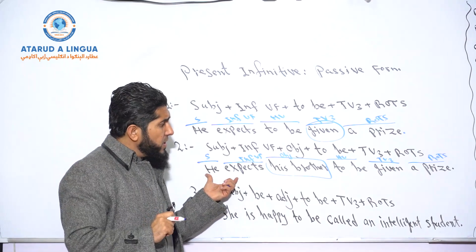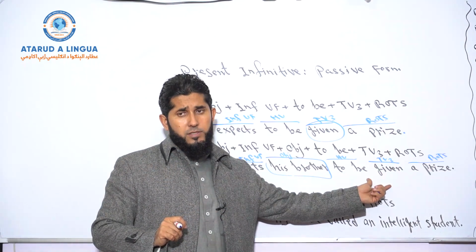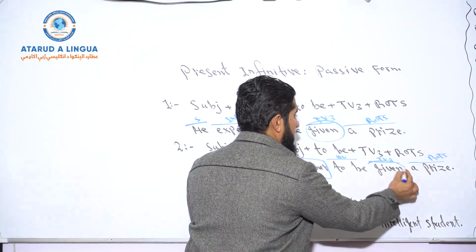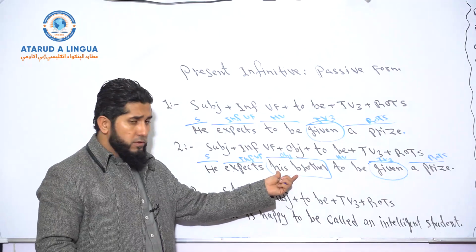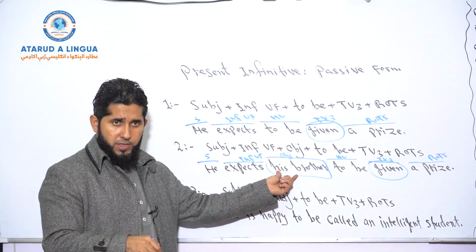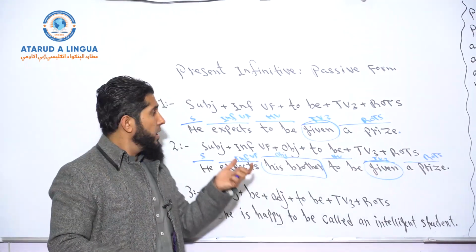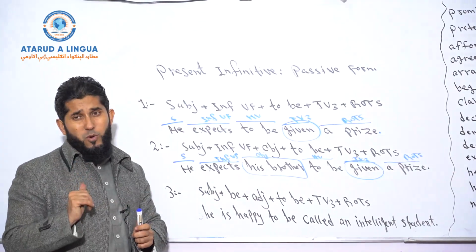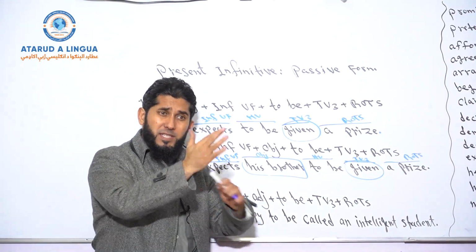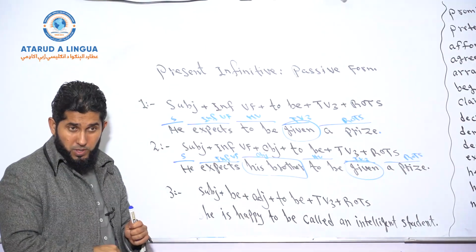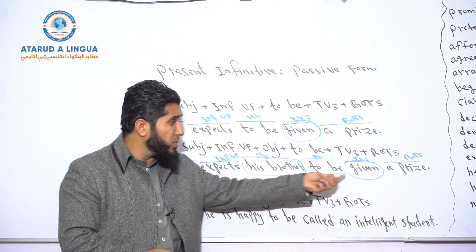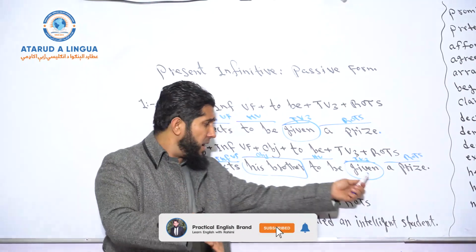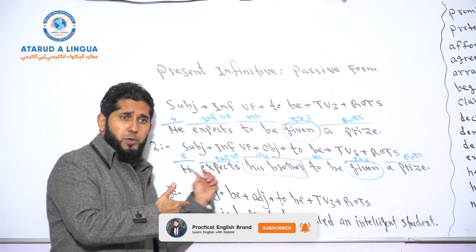Now look, he expects his brother to be given a prize. Is the subject of the sentence the receiver of this action? No. The object of this sentence, his brother, is the receiver of this action. So according to the first example, he expects to be given a prize. A prize should be given by somebody to him, okay? But here, he expects his brother to be given a prize, okay? So the prize should be given by somebody to his brother, not to him, okay?